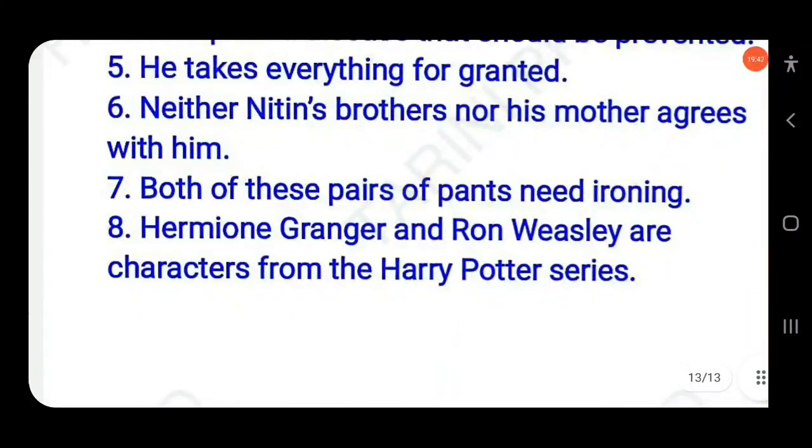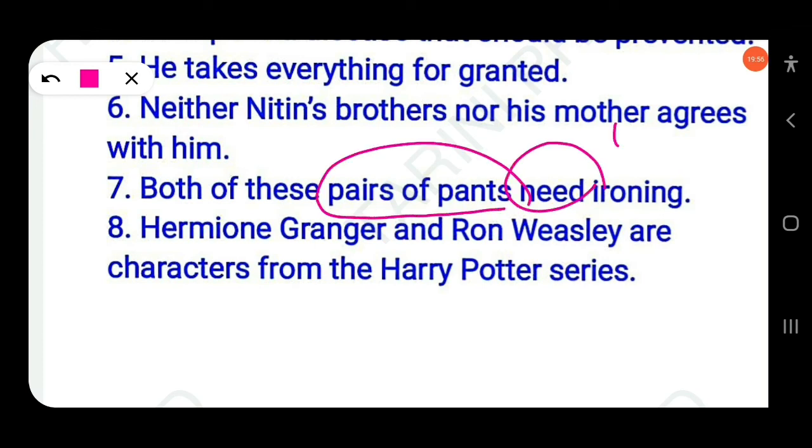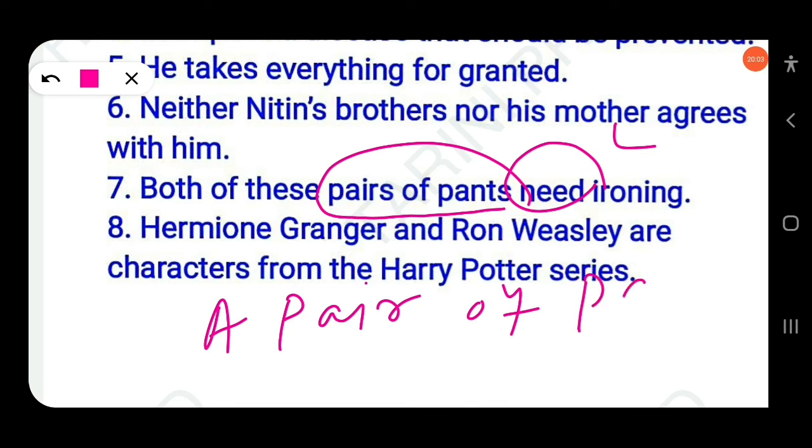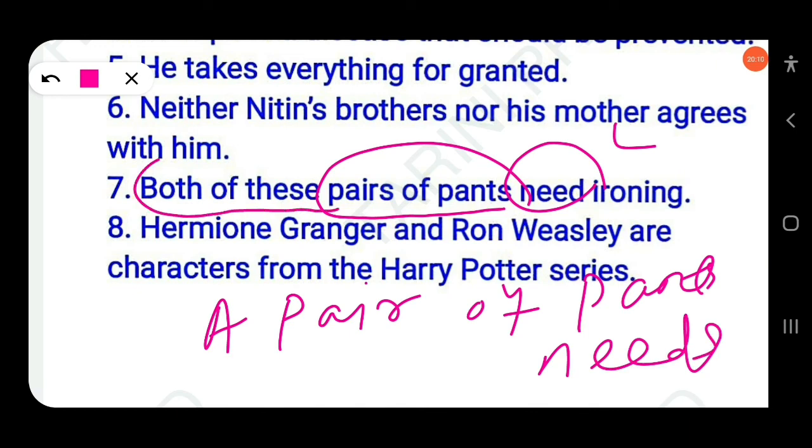Then next question here: both of these pairs of pants, needs or need. Both of these pairs of pants, this is plural, so the verb must be plural. Okay, if a sentence starts with a pair of pants, then you can use the singular verb needs. But here, both of these pairs of pants, so this is plural, so the verb must be plural, need, not needs.